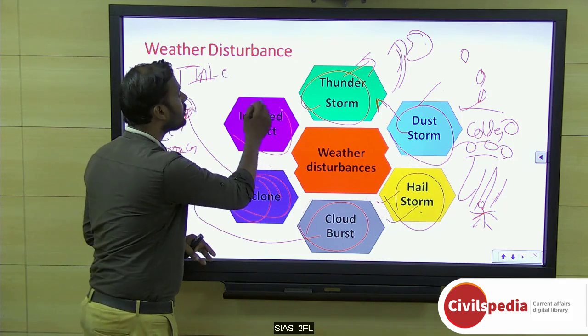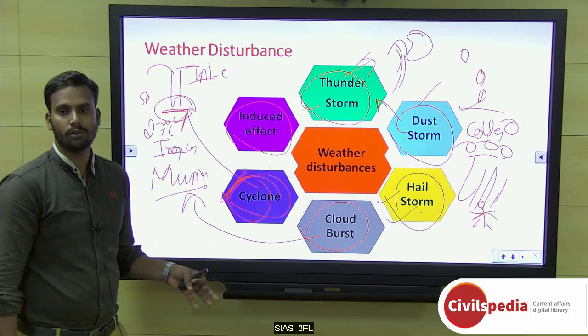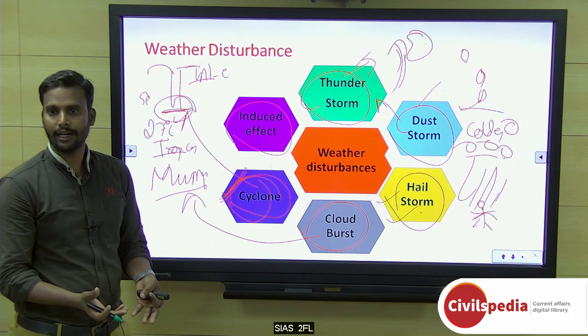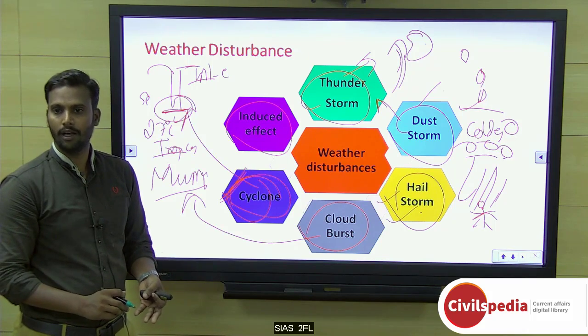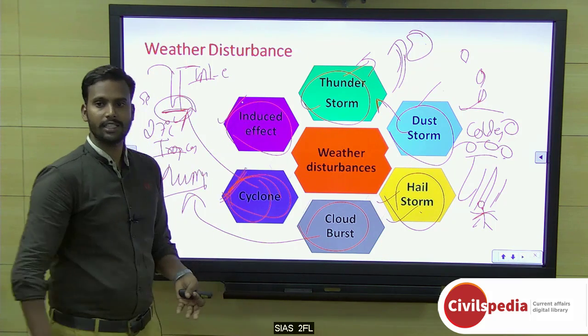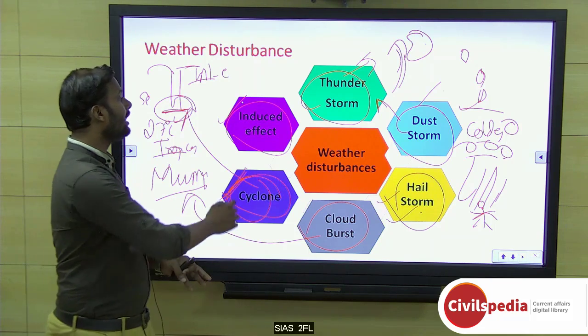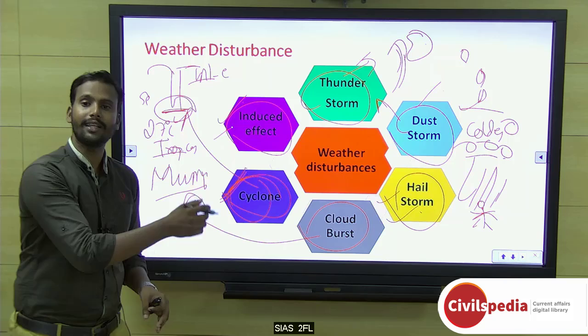See, other induced effects. If there is a cloud burst, what will happen to the land area? It will become weakened. Okay, landslides will be there. Correct. Then urban flooding will be there. Correct. And other induced things will be there. Okay, these are the important things, or the erosions will be there. These are the important effects of the overall weather disturbance.